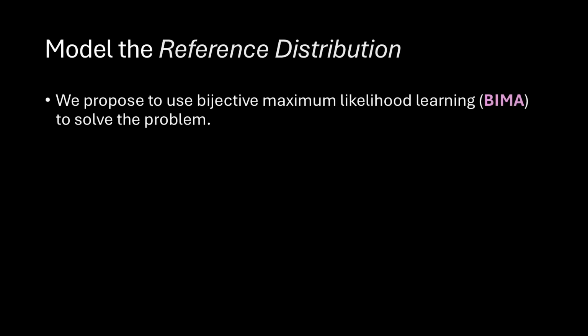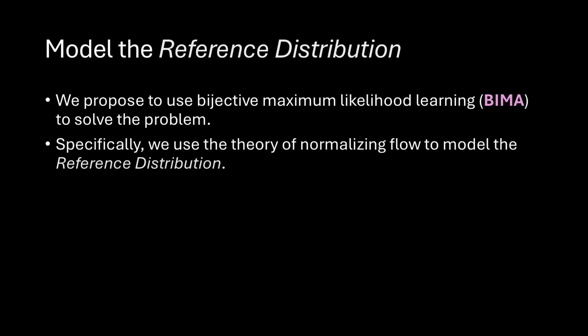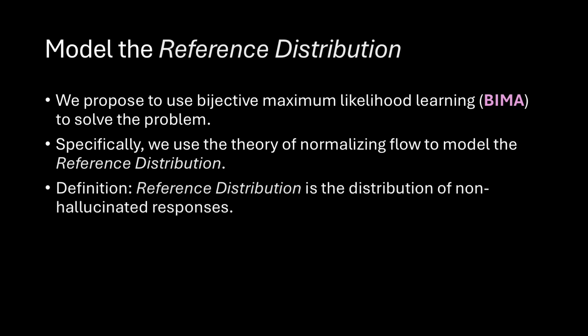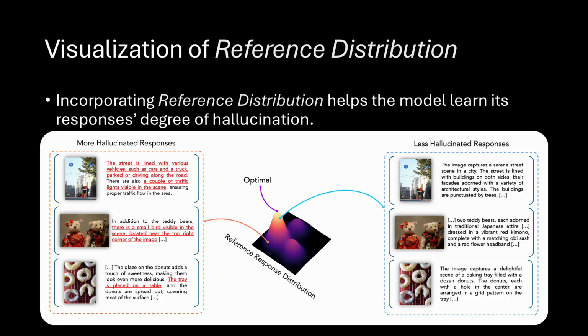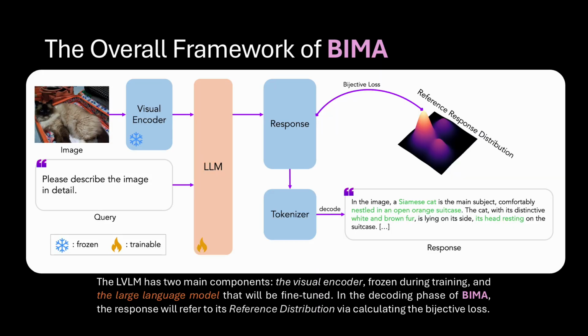To summarize what we've been talking about so far, we propose to use Bijective Maximum Likelihood Learning, or BIMA for short, to resolve the problem of hallucinations in LVLMs. Specifically, we use the theory of normalizing flow to model the reference distribution, which is defined as the distribution of non-hallucinated responses. To visually illustrate the reference distribution, let's take a look at the following diagram. As can be drawn from our design, incorporating this reference distribution helps the model learn its response's degree of hallucination more effectively.